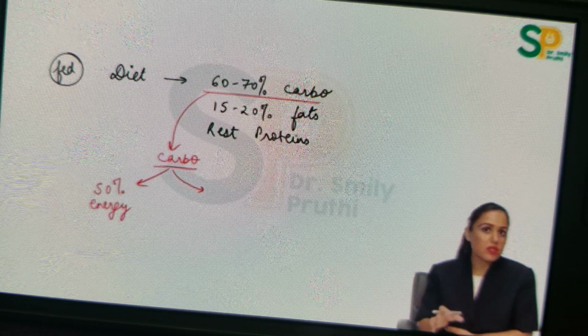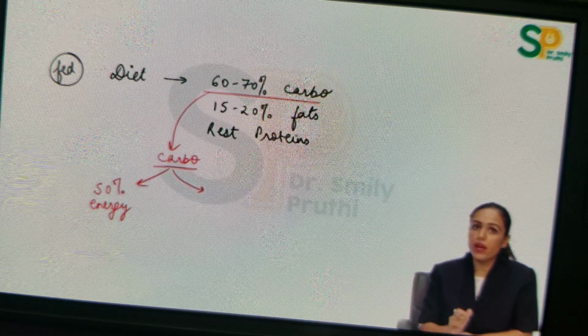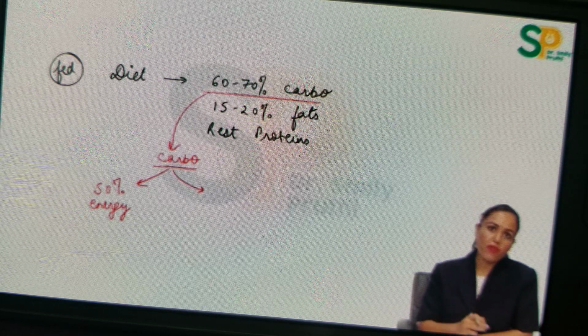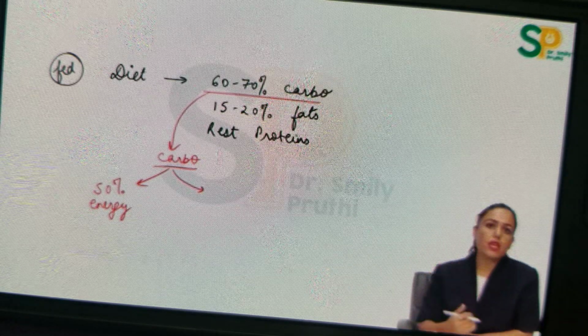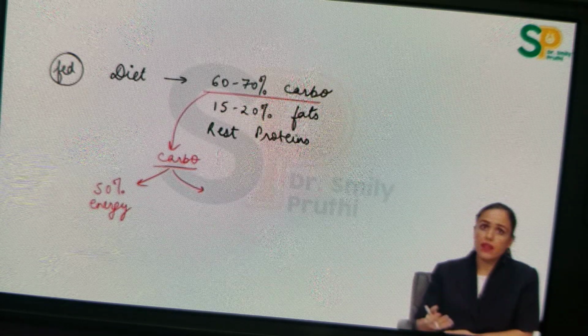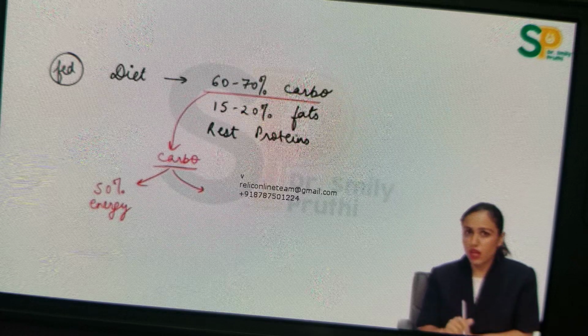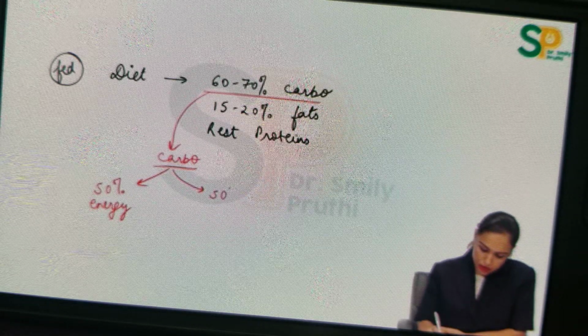When I'm doing this calculation, I'm taking the general scenario happening worldwide: we have a sedentary lifestyle these days, and on top of it we are taking 2 to 3 meals a day. Very little energy is required for us, but we are taking so much energy into the body, because we mainly take carbohydrates, and carbohydrates are for energy, right? So in a sedentary lifestyle, only 50% is used for energy, but the rest 50% is stored in the body for